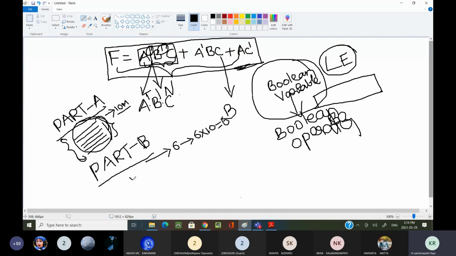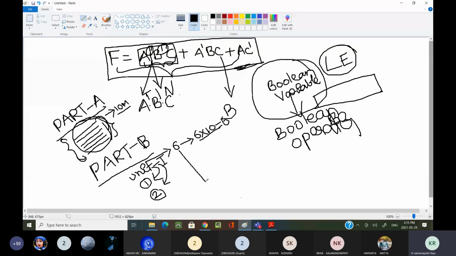Suppose you want to write unit 1. For every unit you have an internal choice. For unit 1 you have an internal choice, like either 1 or 2. Both questions are from unit 1 only, and you have to write one of them. Among these two questions, you choose one. Unit-wise internal choice will be there. You can choose any one question, and each question carries equal marks, 10 marks.